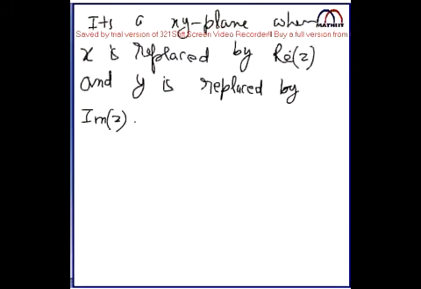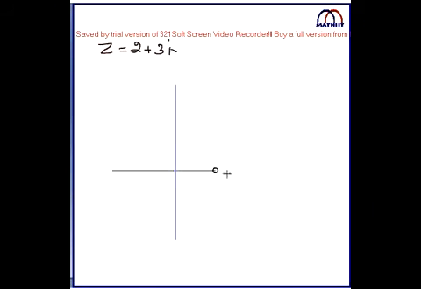Getting it? Check. Say I have to represent a complex number like Z equals 2 plus 3i in the Argand plane. Again, I cannot represent 2 plus 3i in any plane. But if I say I want to represent it in an Argand plane, it means I want to represent the real part and imaginary part of this complex number in a plane where the real part is the x-axis and the imaginary part is the y-axis.